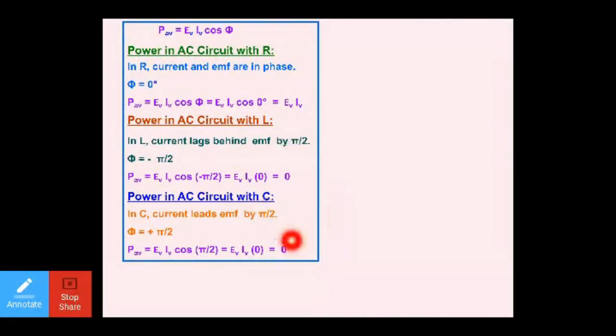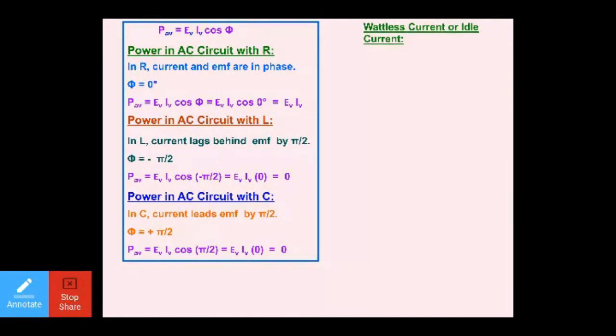It will be maximum when we are talking about the resistive circuit. So always remember that average power in an AC circuit with inductor or capacitor will always be 0. You will only get the maximum power in the resistive circuit, and that will be equal to EV IV.